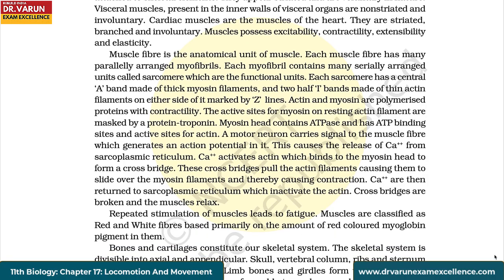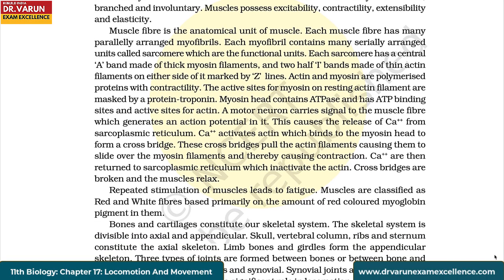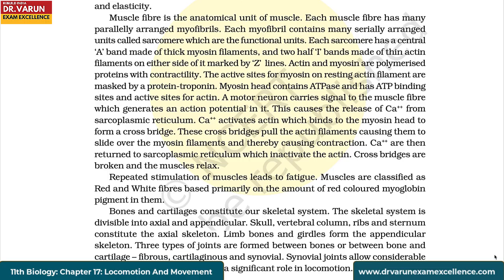The active sites for myosin on resting actin filament are masked by a protein troponin. Head contains ATPase and has ATP binding sites and active sites for actin. A motor neuron carries signal to the muscle fiber, which generates an action potential in it. This causes the release of calcium from sarcoplasmic reticulum. Calcium activates actin, which binds to the myosin head to form a cross bridge. These cross bridges pull the actin filaments, causing them to slide over the myosin filaments and thereby causing contraction.